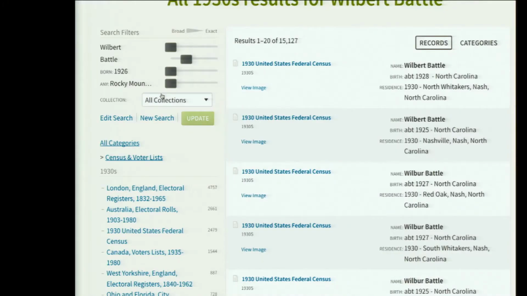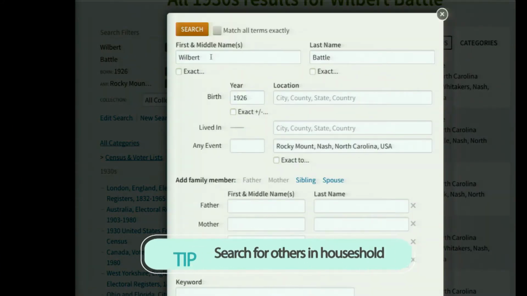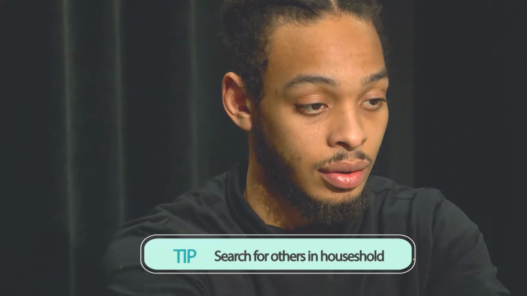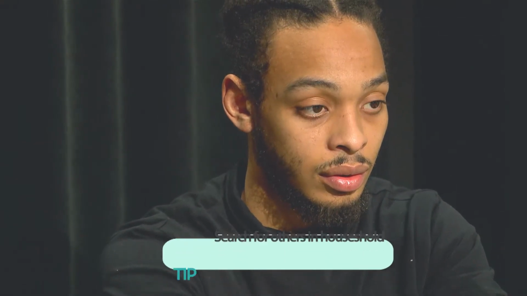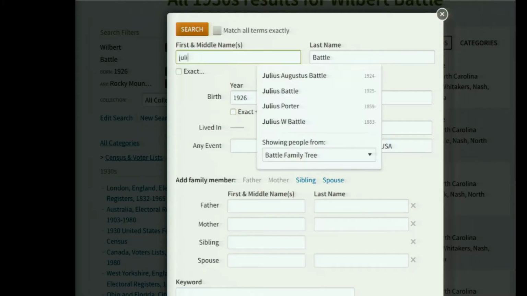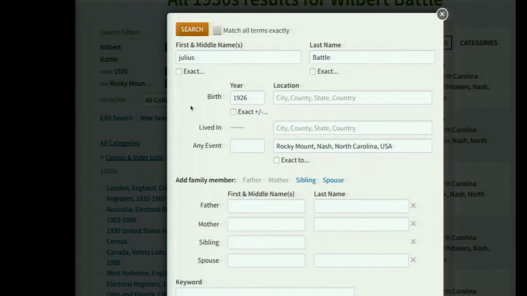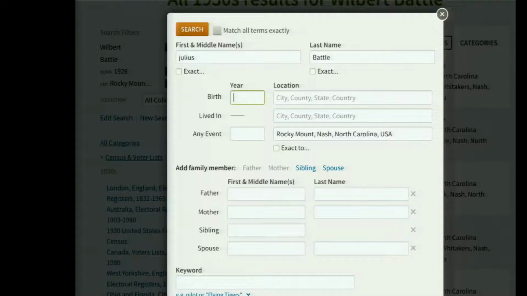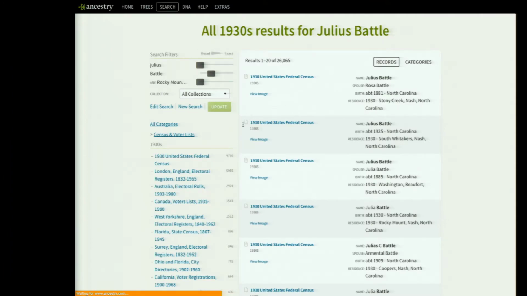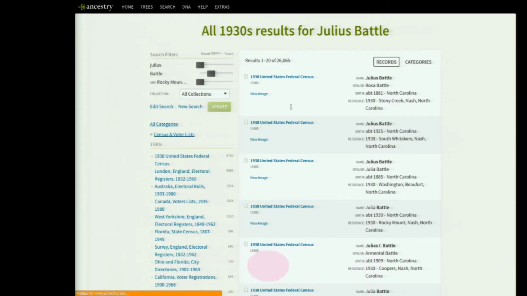Go back up and click on edit your search. And instead of looking for Wilbur, put in Julius. Because sometimes when you can't find your person and you know that they'll be in the household with another person, you'll search for them instead. Click on search up top. So we see a Julia. So for some reason, we're not seeing him here. So what do you do?